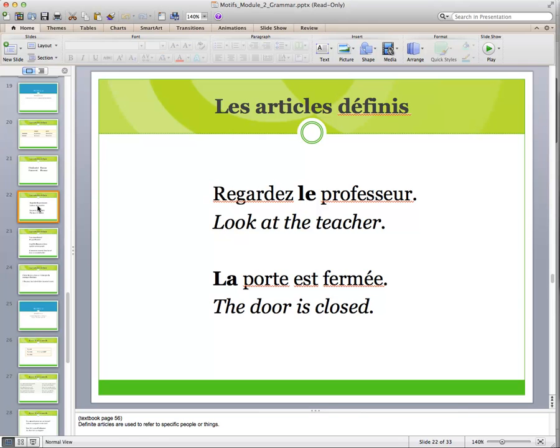That's the difference then between the definite and the indefinite article. The last chapter we talked about the indefinite articles. Those are things that are indefinite, not specific. A book, a door, a cat. This is the book, the door, the cat.